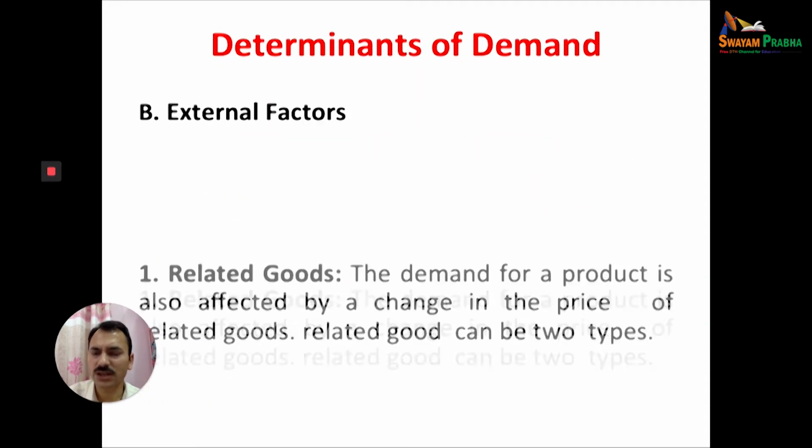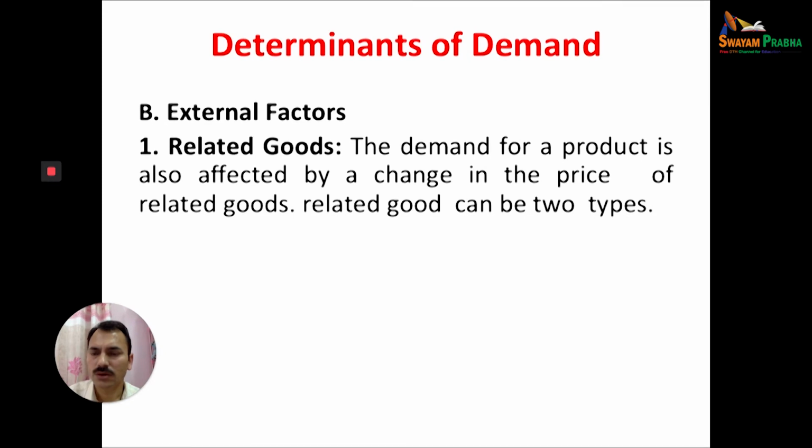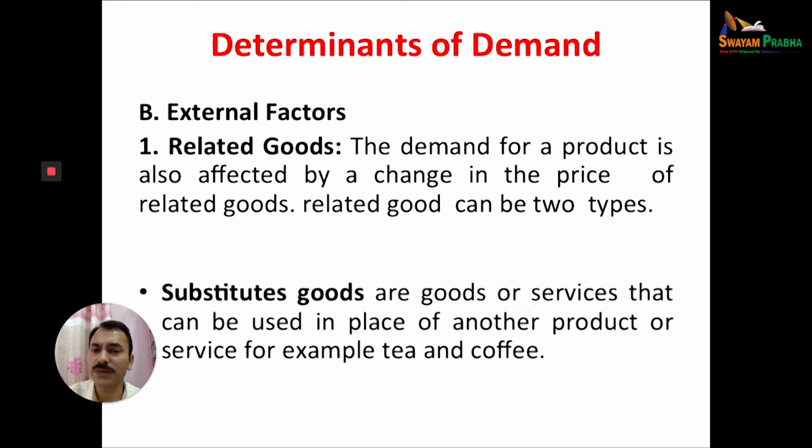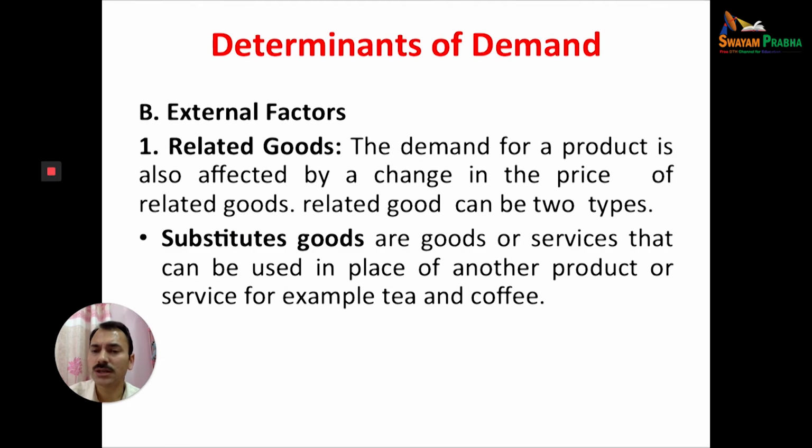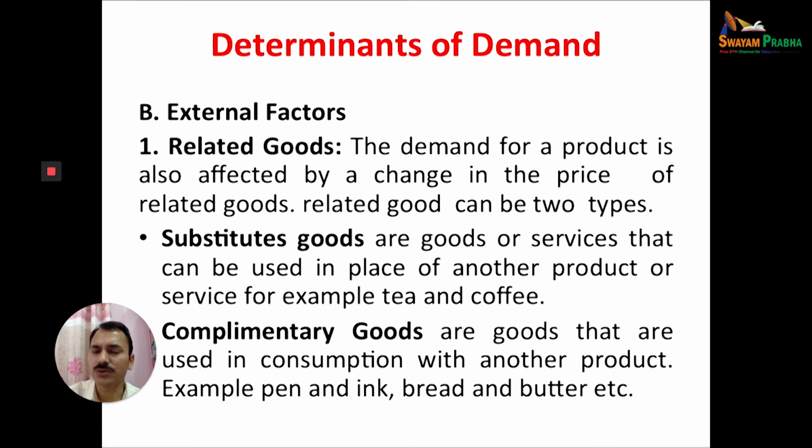Now we have some external factors also. For example, first is related goods. We have already discussed that the demand for a product is also affected by the change in the price of related goods. Related goods can again be of two types. One is substitute goods, second is complementary goods. Substitute goods are those goods or services which can be used in place of another product.